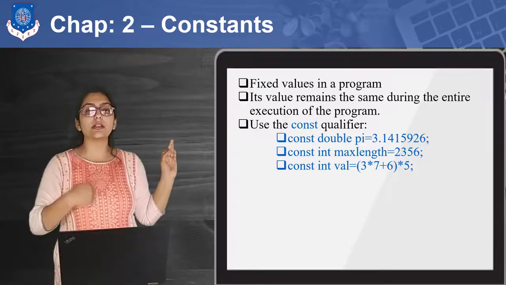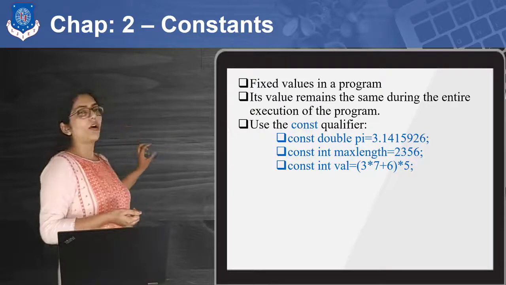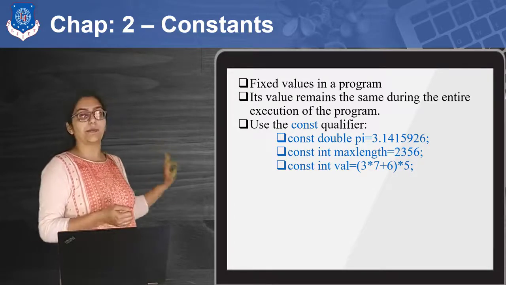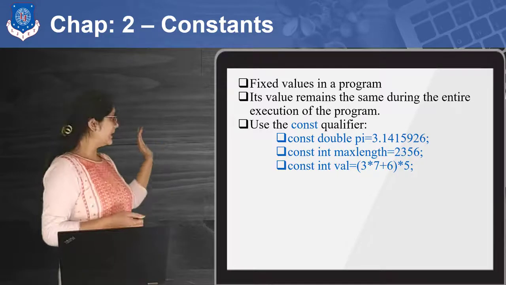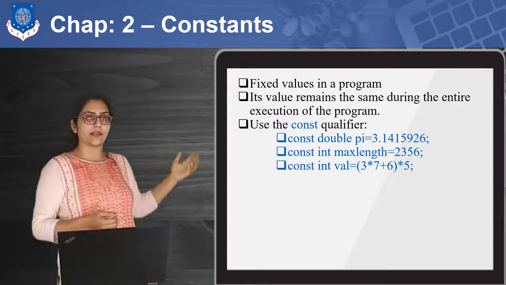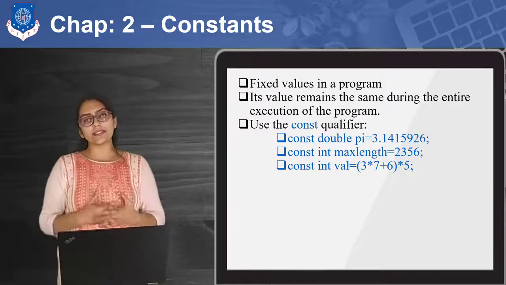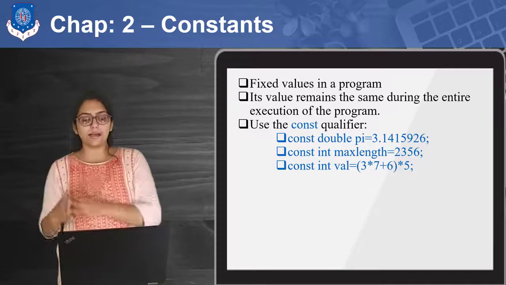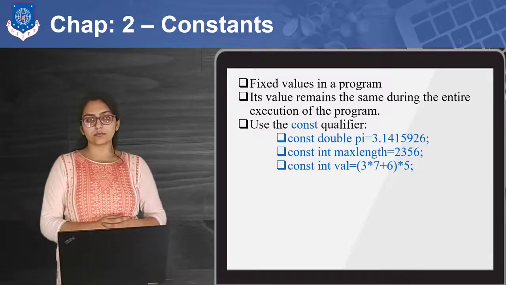I'm using the word keyword because the meaning of const, C-O-N-S-T, is already predefined, and it is included in our 32 keywords. So you can use the const keyword before the data type, then the data type, then the variable name, and then you can assign the value.